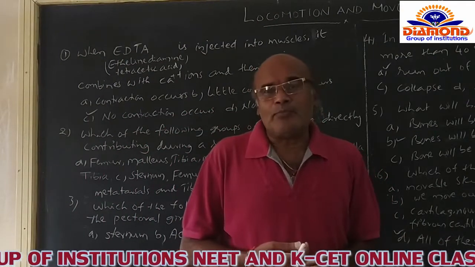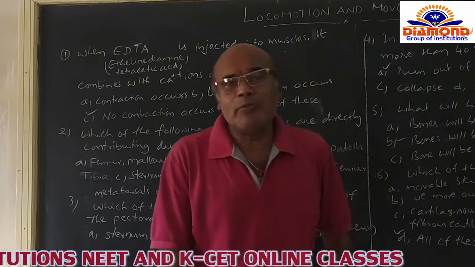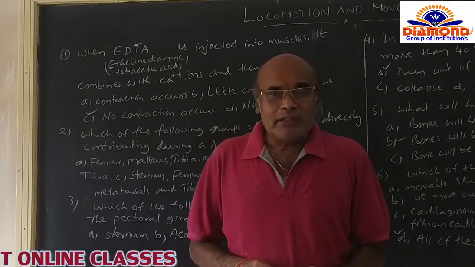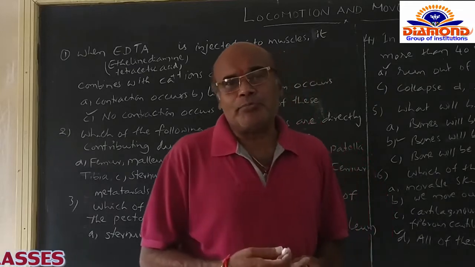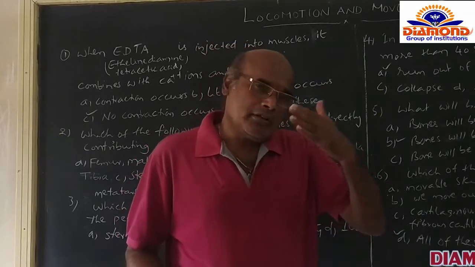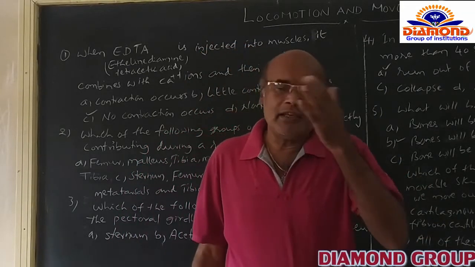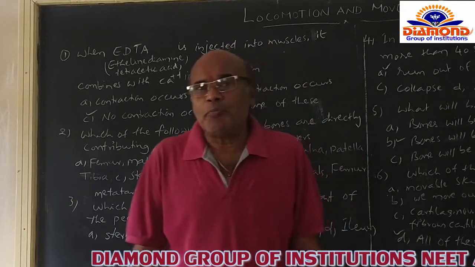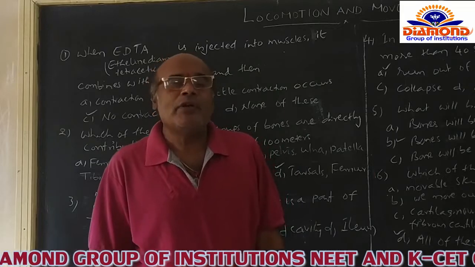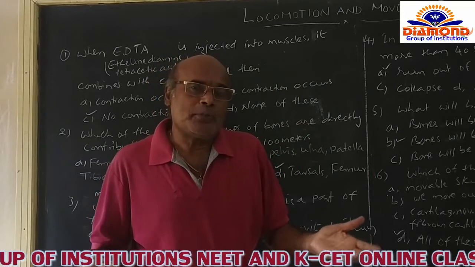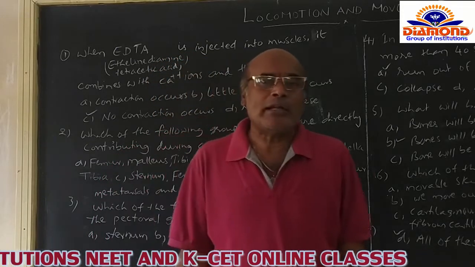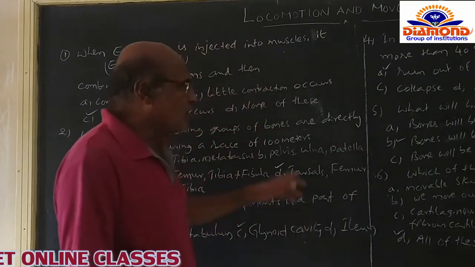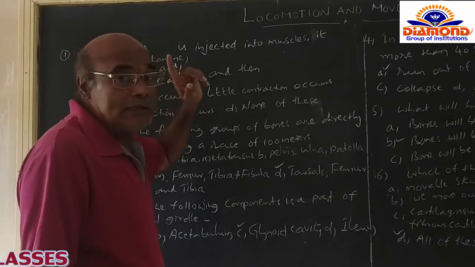Every muscle contains a little amount of calcium ions. When EDTA is injected, it combines with the calcium, which leads to paralysis of the muscles. When the muscles undergo paralysis, there is no contraction. That is the effect of injection of EDTA.